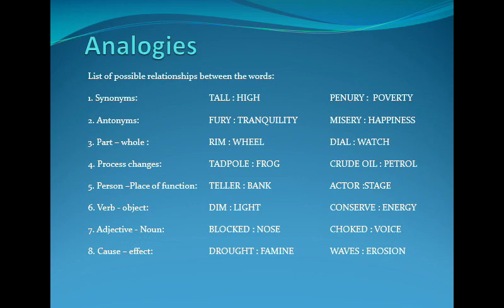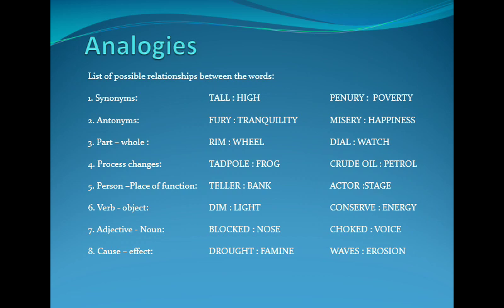Next, point number 4 says process changes. As you can see, a tadpole grows into a frog, whereas if you refine crude oil, you get petrol and a few other byproducts. In point number 5, it says person or place of function. Over here, in a bank you have tellers who help you out in dispensing cash, or helping you out with other queries related to your account. And on a stage you have actors. So this relates to person, place of function.